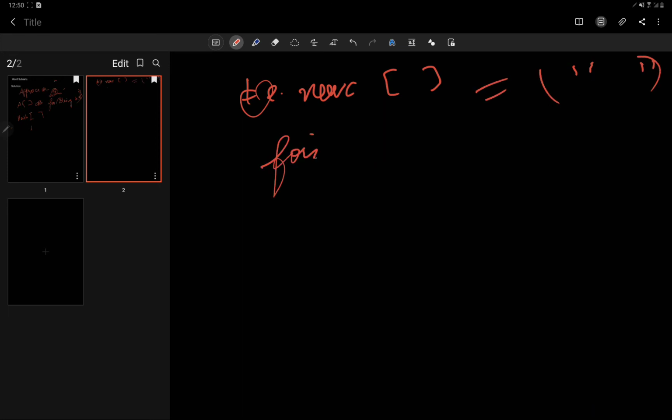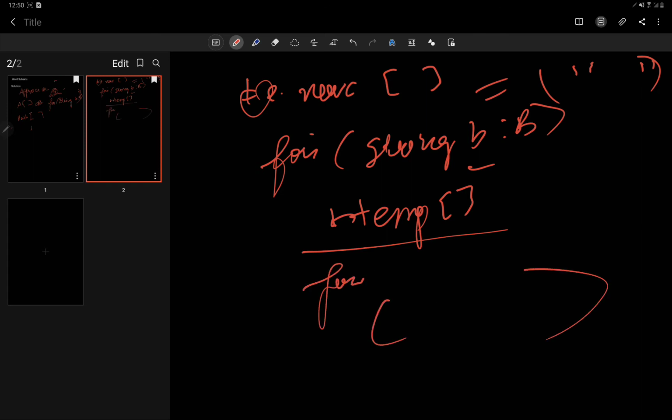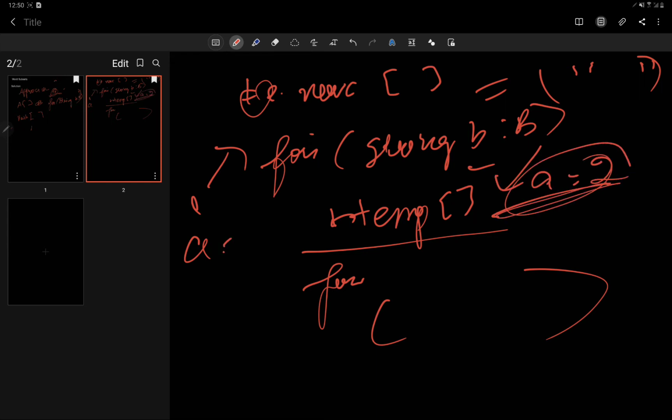Now for every string in B, belonging to this array of strings, we first convert it into its count array, so it would be temp. And now for every value we will be taking the maximum value only. Why maximum value? If A is occurring one time in one string, and we get a string where A is occurring two times, then we will take A as two times, because we have to check the multiplicity as well.